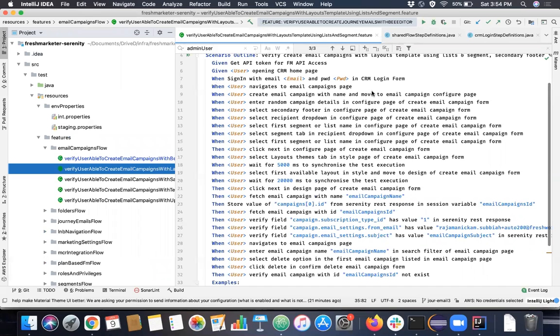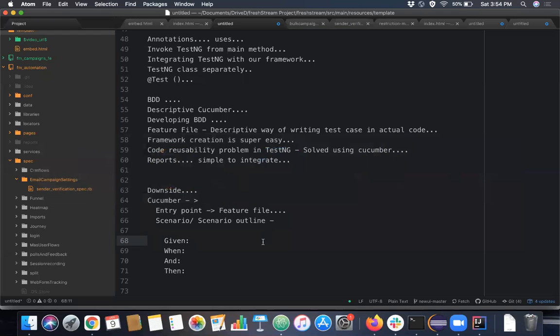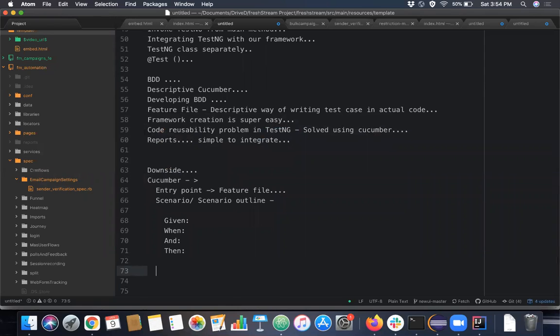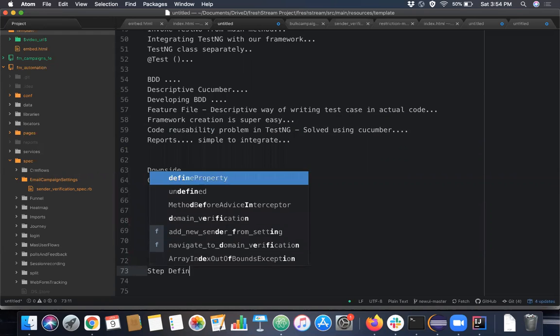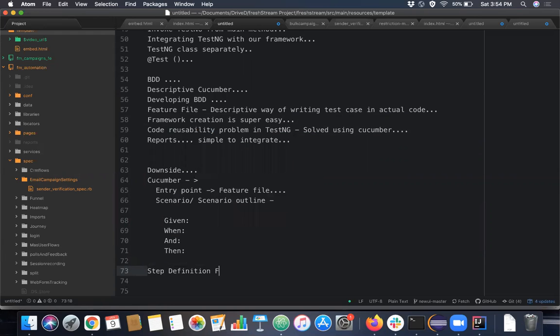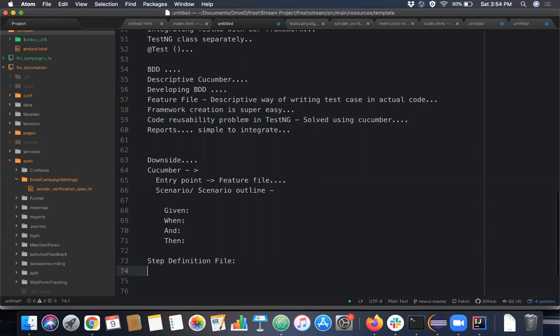Now we have seen the feature file, right? Now what is a step definition file? The snippets which we get for the given, when, and then steps in the feature file, we use these snippets in the step definition to write the execution, the actual flow. The actual implementation will be in the step definition.